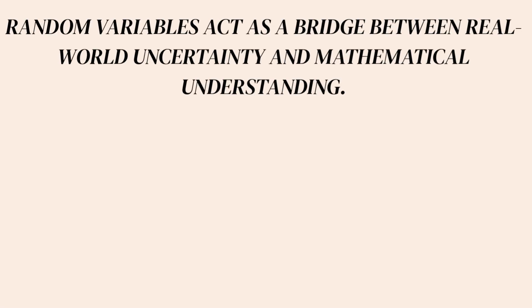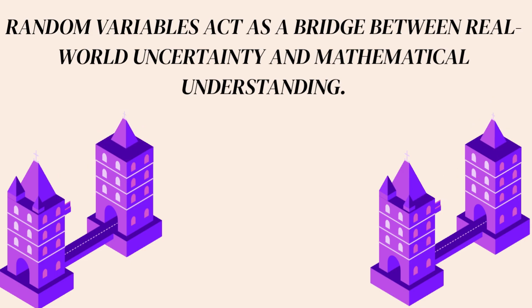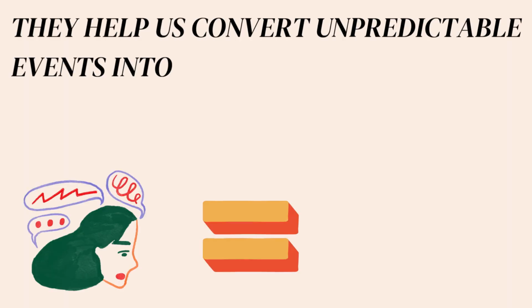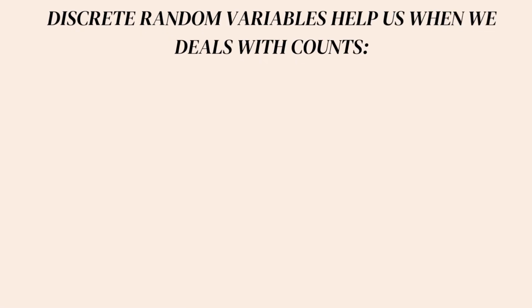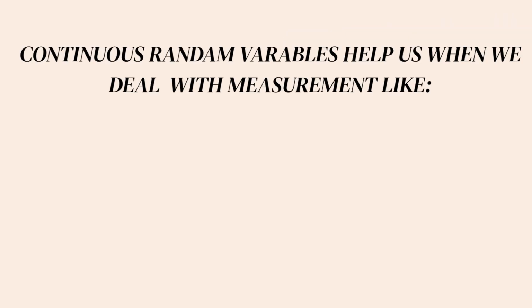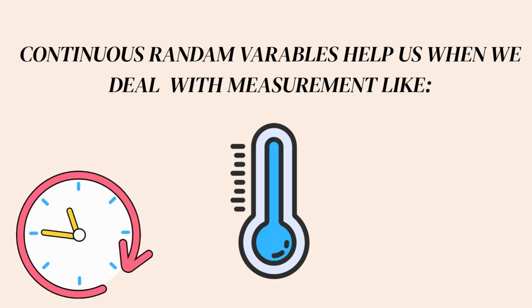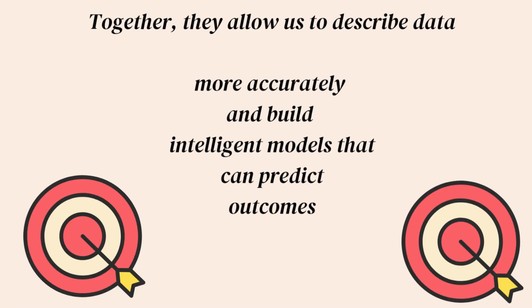Random variables act as a bridge between real world uncertainty and mathematical understanding. They help us convert unpredictable events into numerical values, which we analyze and interpret. Discrete random variables help us when we deal with counts like number of customers or number of clicks. Continuous random variables help us when we deal with measurements like time, temperature, and weight. Together, they allow us to describe data more accurately and build intelligent models that predict outcomes.